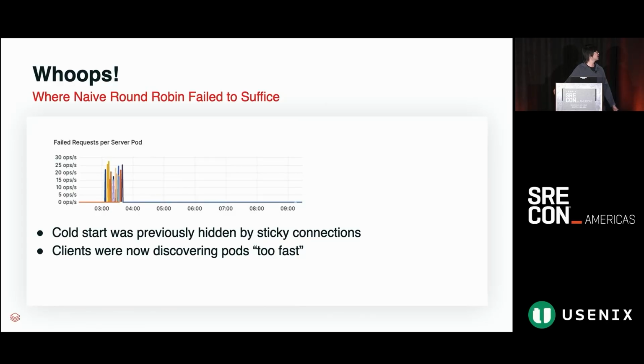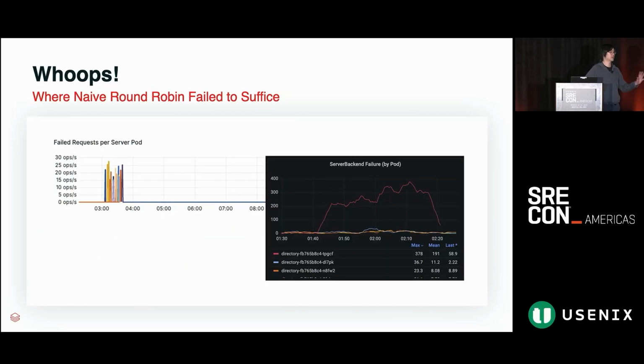And paradoxically, it was almost as if clients were now discovering pods too fast. As in, even though they were healthy from the perspective of service discovery, even though they were healthy from the perspective of Kubernetes, they were still not as healthy as other pods. And so diving further back down into this, we realized that there were whole classes of other types of errors that we now had the potential to avoid.